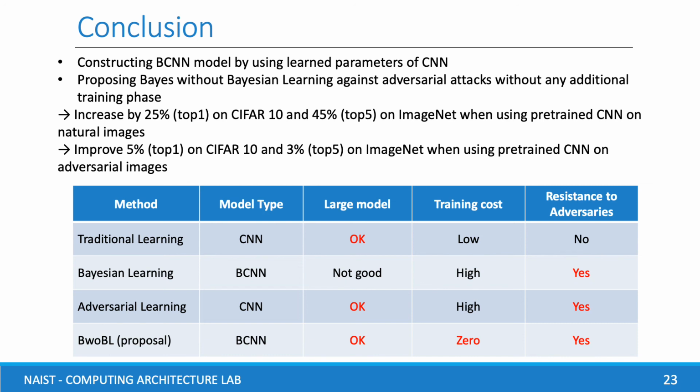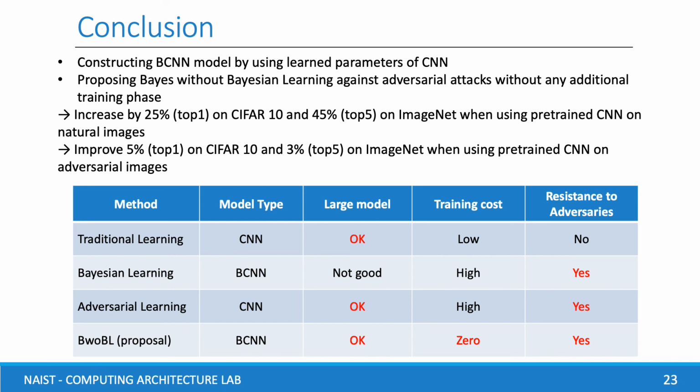Our method increased 25% in top 1 of CIFAR10 and 45% in top 5 of ImageNet when using pre-trained CNN on natural images, and improved 5% in top 1 of CIFAR10 and 3% in top 5 of ImageNet when using pre-trained CNN on adversarial images.